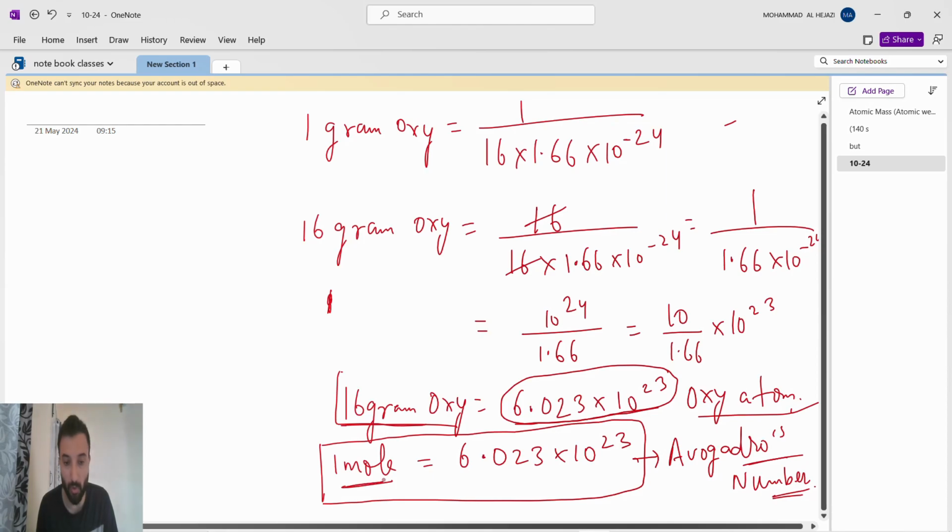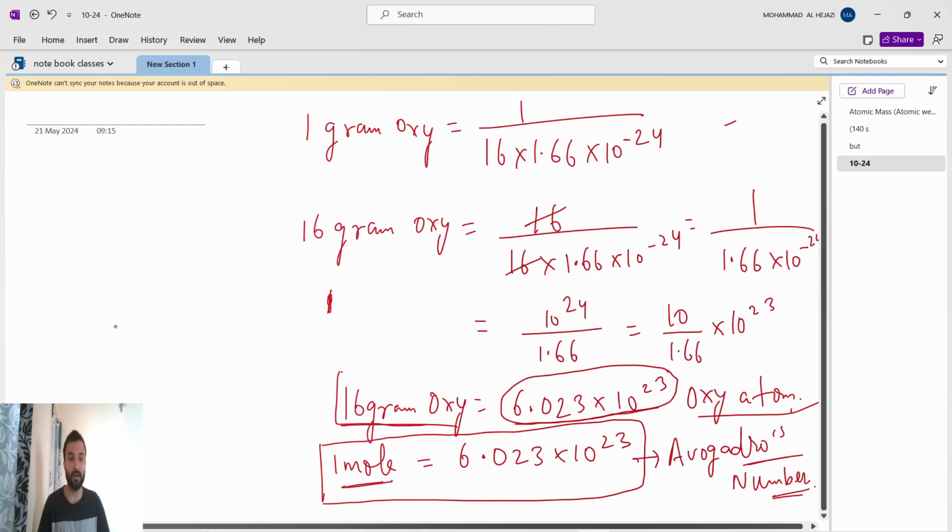This is the 1 mole molecule, right? 1 mole of anything, 1 mole of oxygen, 1 mole of nitrogen, 1 mole of anything. If they say 1 mole of anything, 1 mole means 6.023 into 10 to the power of 23. So this is how we got the mole values.